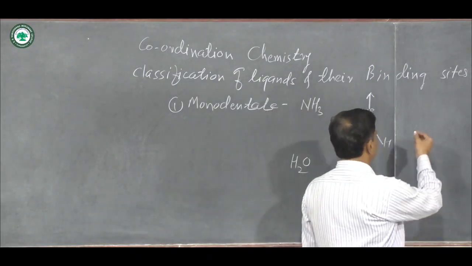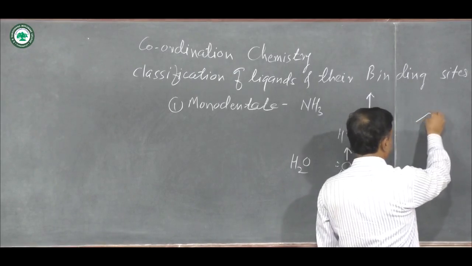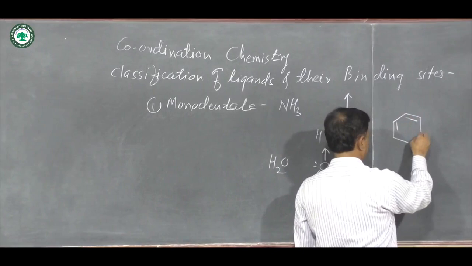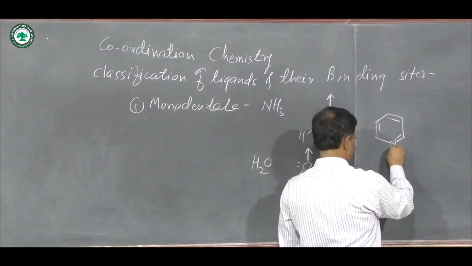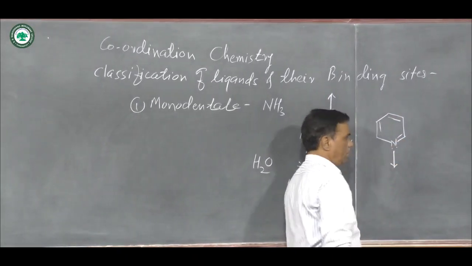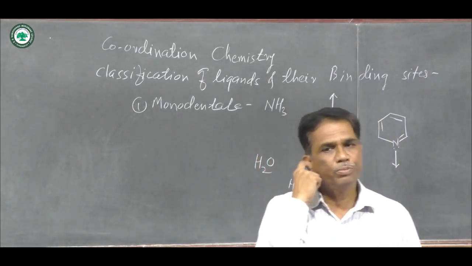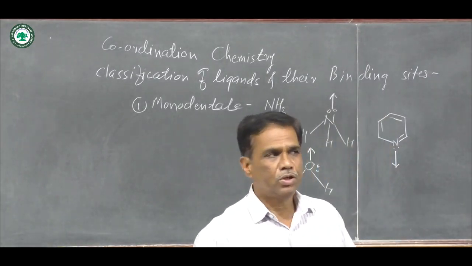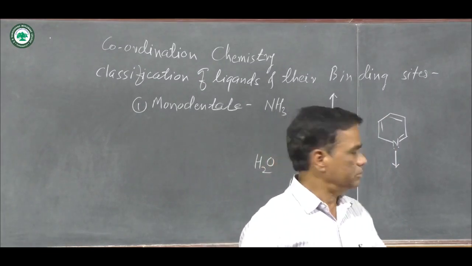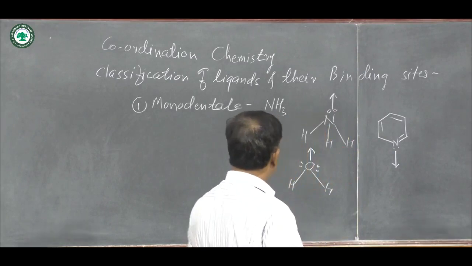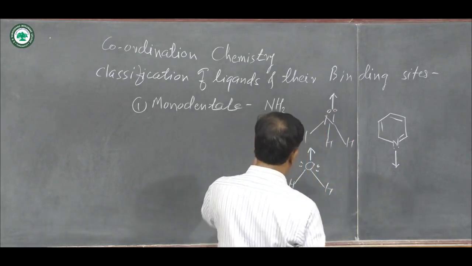If you consider pyridine, here the pyridine molecule is represented, and on nitrogen there is a lone pair of electrons. That lone pair is donated to the metal or metal ion and there is formation of a coordinate bond. These are some examples of monodentate ligands.